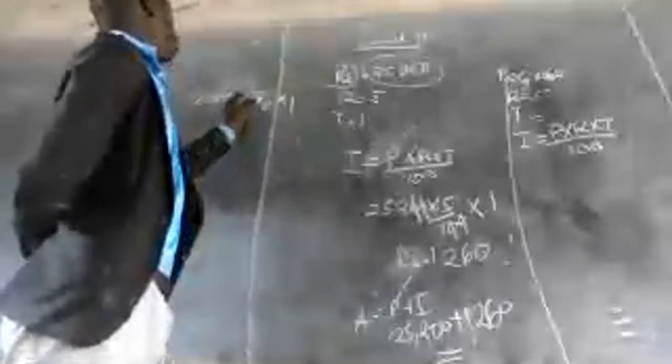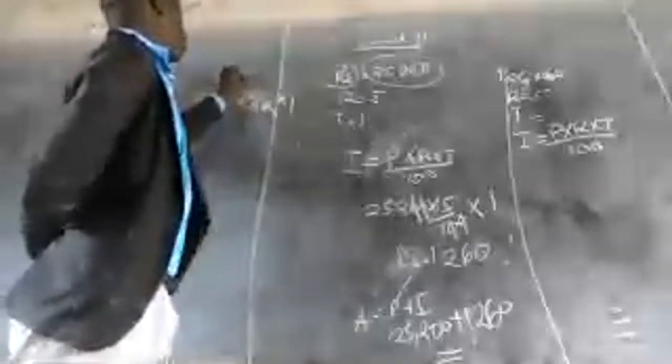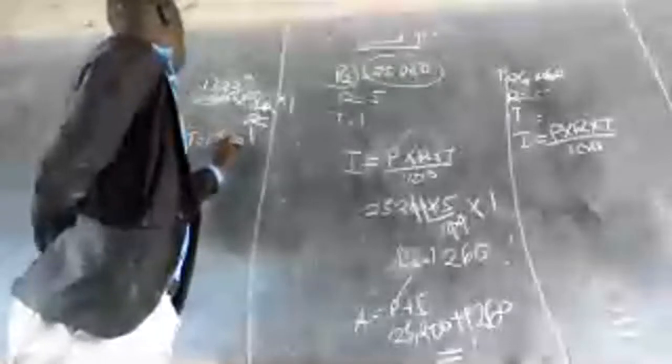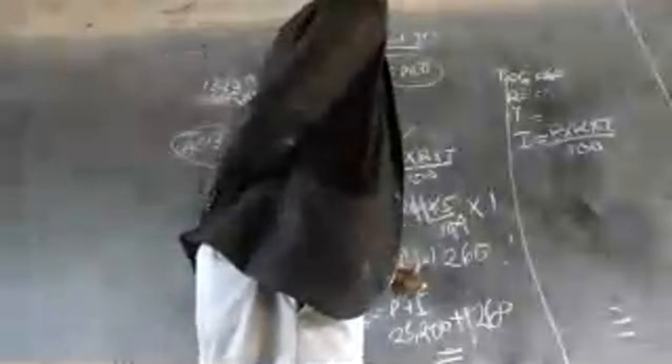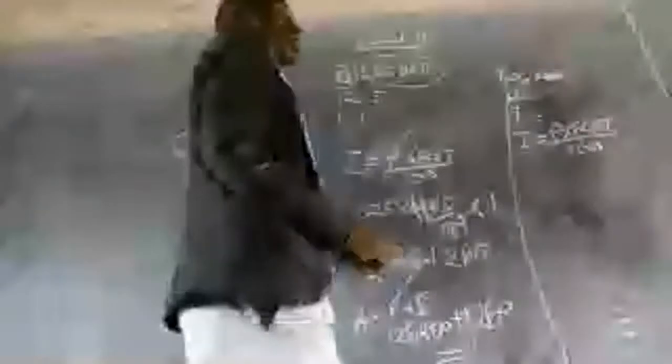So zero goes with zero, 5 times 6 gives 30, and so on, and the interest there is 1,323. This is interest 3. Where is interest 1? Interest 1 is this one here, and this is interest 2. If you add this one plus interest 1, what do you get?